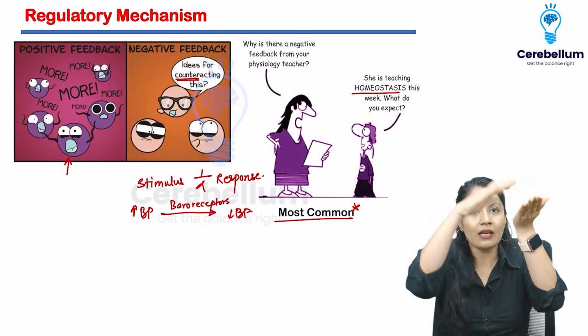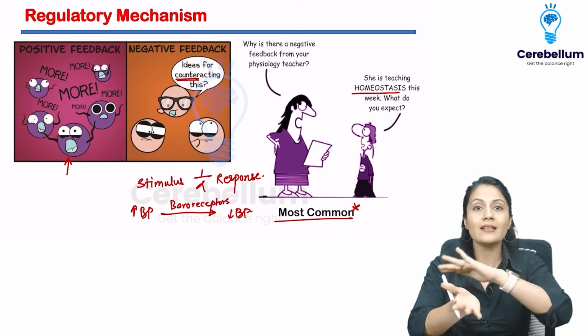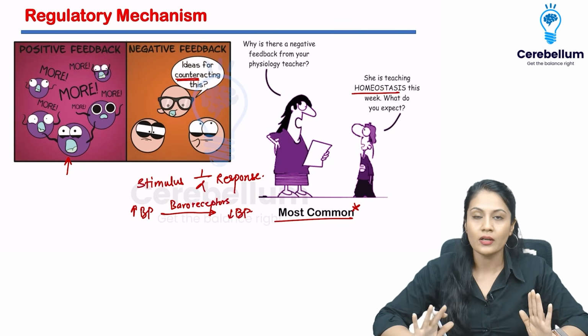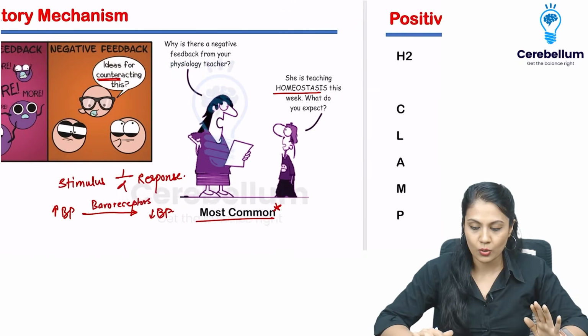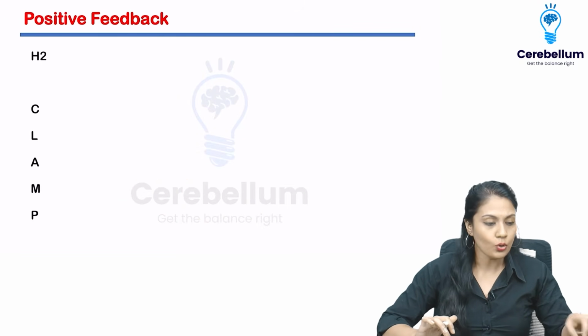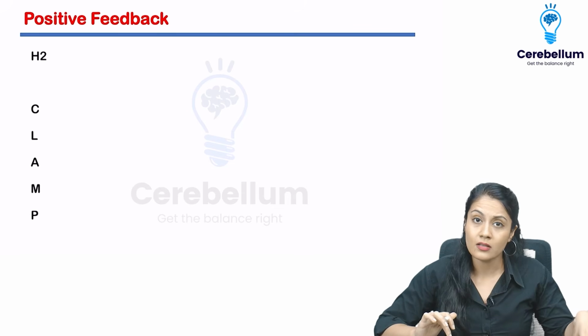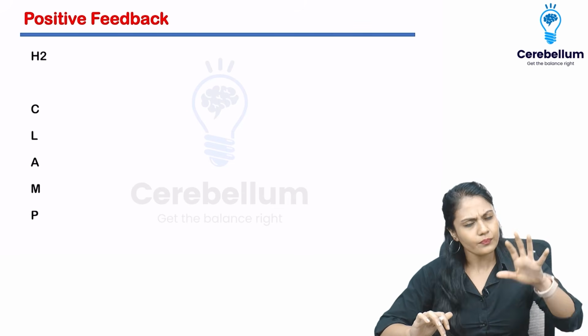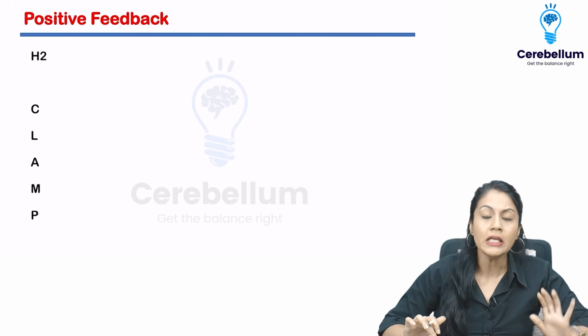Something was increasing, we have decreased it. So it is in inverse correlation with the stimulus. The response is in inverse correlation with the stimulus. That is going to be negative feedback. So let's look at the positive feedback system and feed-forward system. The rest of all the examples are going to be the negative feedback system.